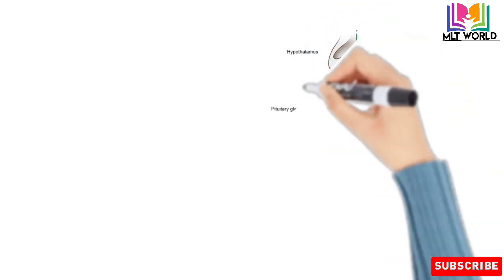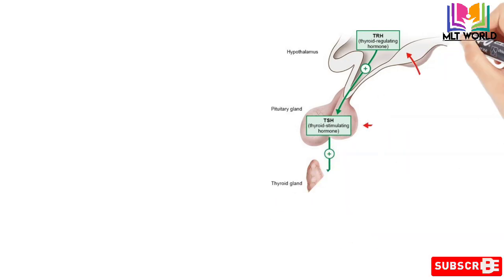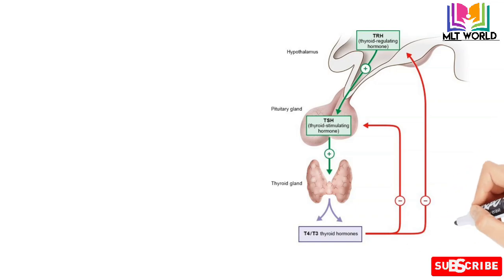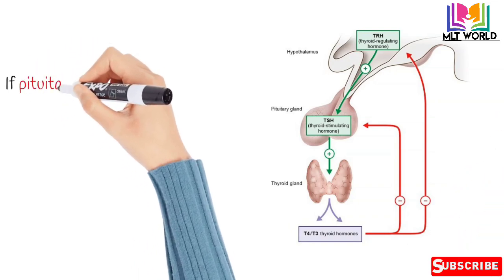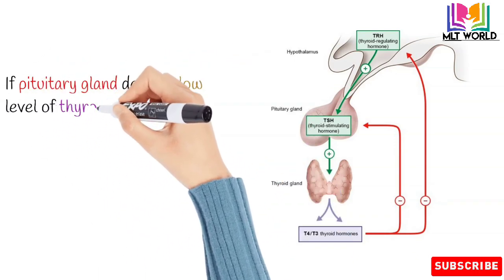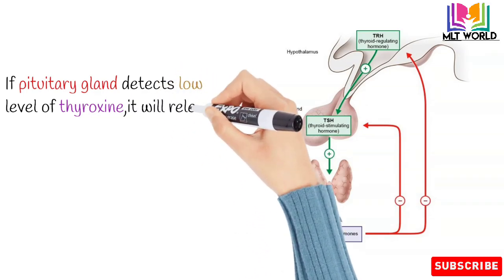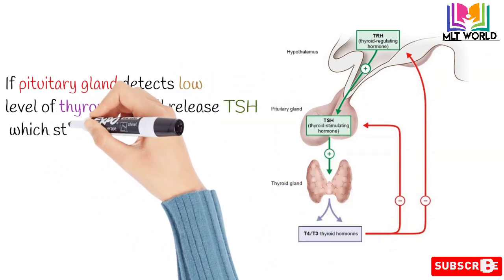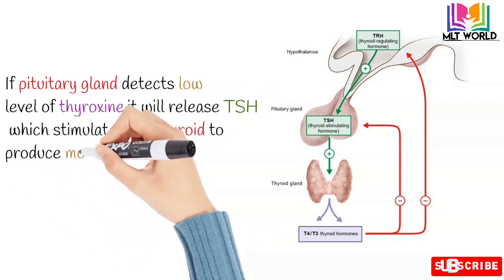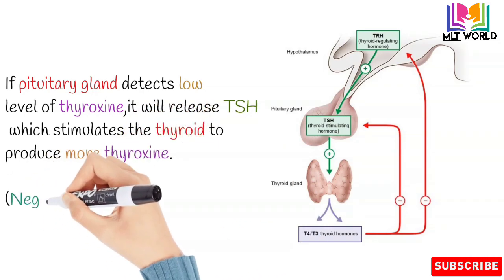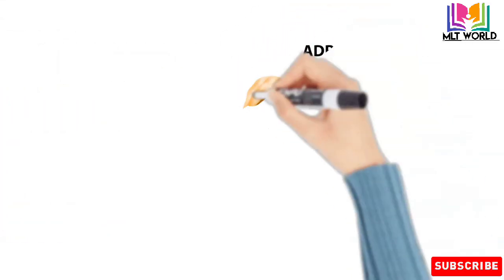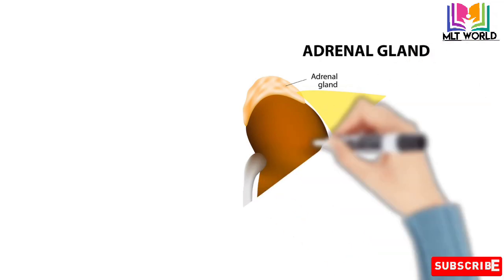As I told before, the pituitary gland influences other glands. One example is the thyroid gland. If the pituitary gland detects a low level of thyroxine produced by the thyroid gland, then it will release TSH that stimulates the thyroid gland to produce more thyroxine, which will bring the level of thyroxine back up to normal. This process is called negative feedback, because if thyroxine levels are too low, they are stimulated to rise again, and if they go too high, they are brought back to normal level.